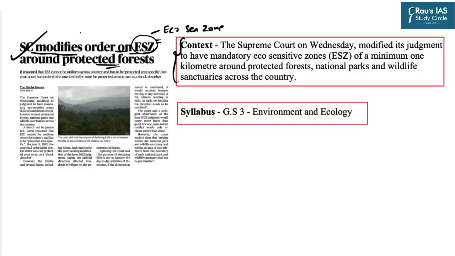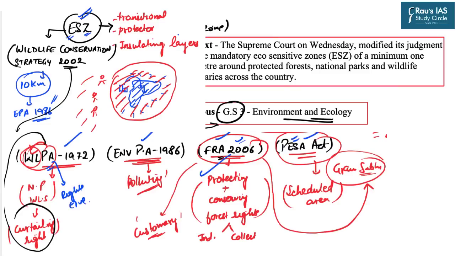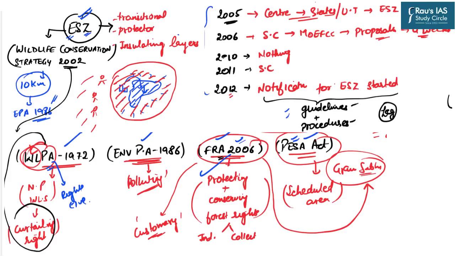This item has appeared at page number 6 in today's The Hindu Delhi edition, and basically when it comes to the UPSC scheme of syllabus, this topic finds its relevance under GS 3 section, Environment and Ecology. So in today's session we are going to discuss what we mean by ecologically sensitive zones, what the legislative provisions in this regard are, what the basic concept of ESZ is and how it has evolved in India. Further, we will also analyze this topic in the context of the center as well as the state's power. So now let us begin our discussion in detail.